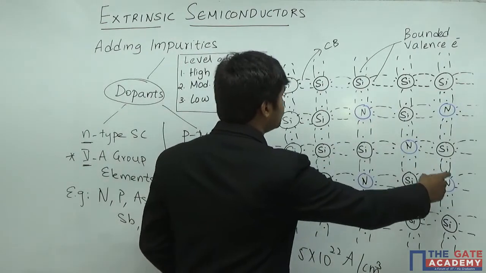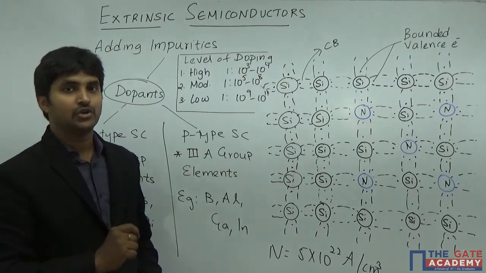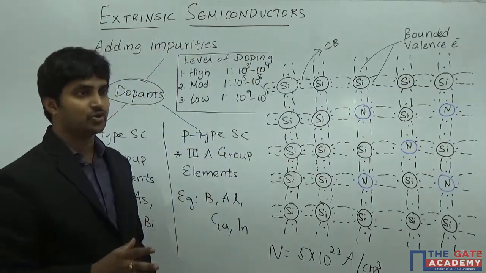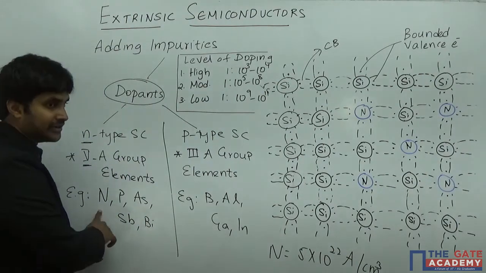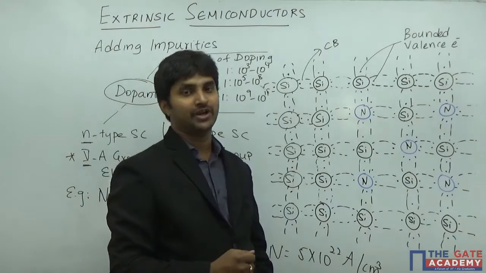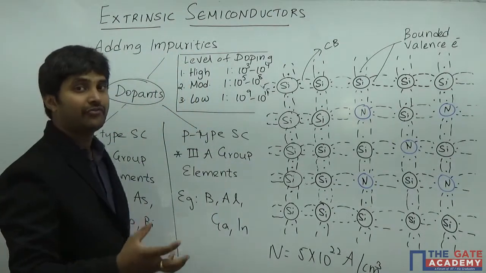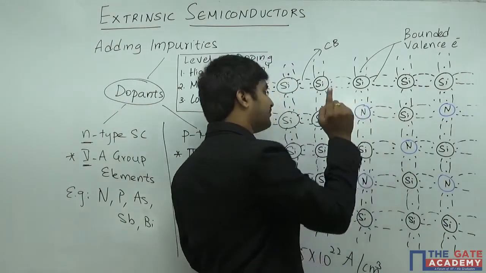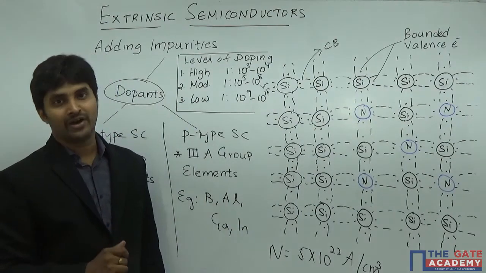So all the blue atoms that you can see here are nothing but the dopant or impurity atoms that we have introduced. Because I have already told you that we are having an N-type semiconductor, that is the reason why we have introduced nitrogen, which is a pentavalent impurity. And we know that pentavalent simply means it is going to have 5 electrons. So if you can see here, 1, 2, 3, 4, 5, it is going to have 5 valence electrons in its valence orbit.